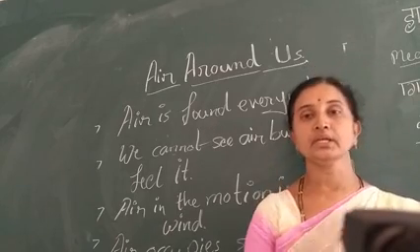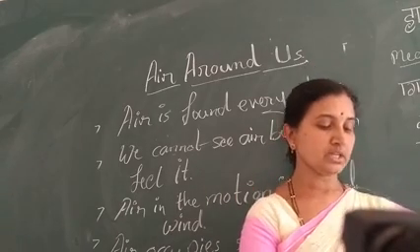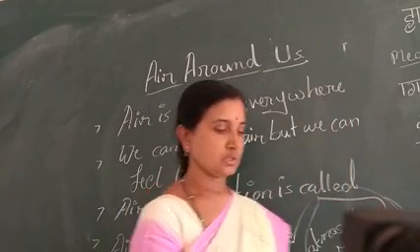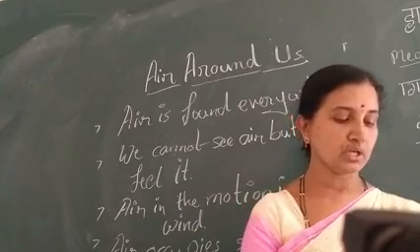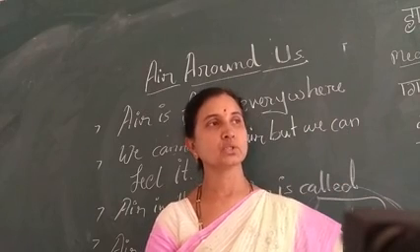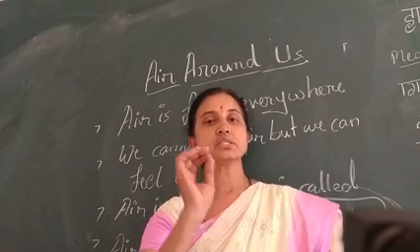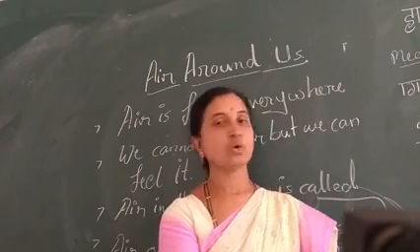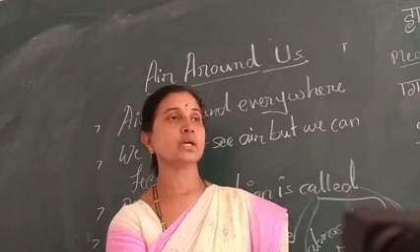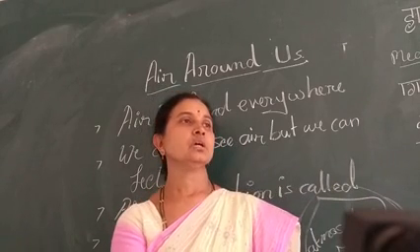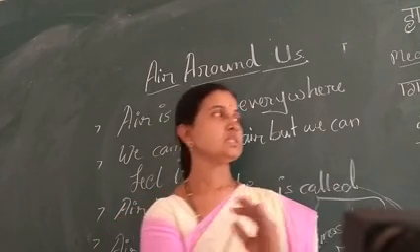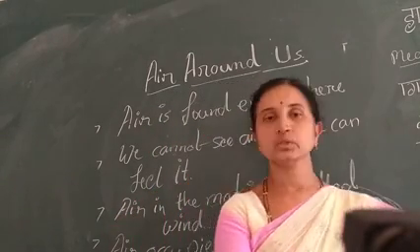The envelope of air surrounding the earth is known as atmosphere. The atmosphere is essential for life on the earth. So how does it support life on the earth? It is one of the necessary components to have life on the earth. So earth is called the living planet because only earth has living components. So it is the cause. It causes life on the earth.